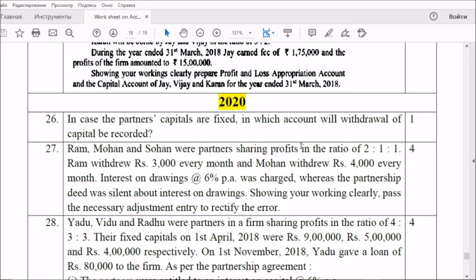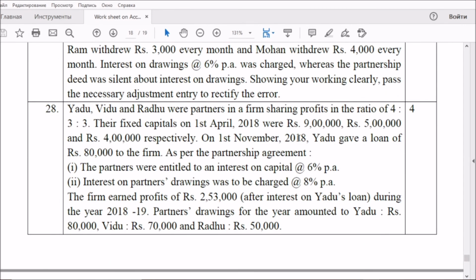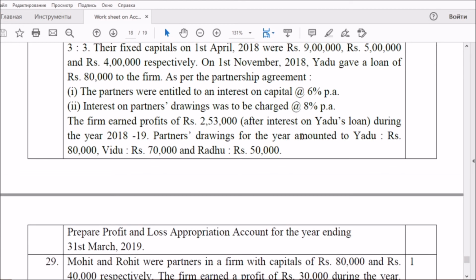And the second question is for 4 marks. We have to write the adjusting entry. Just look at that. Every year it is asking. We have to be well prepared for that. A lot of solved problems are there in the websites and in the books of various authors. You have to be well prepared for solving problems like adjusting entry. Don't lose your 4 marks. And another question is related to 4 marks. There you have to prepare the profit and loss appropriation account also.